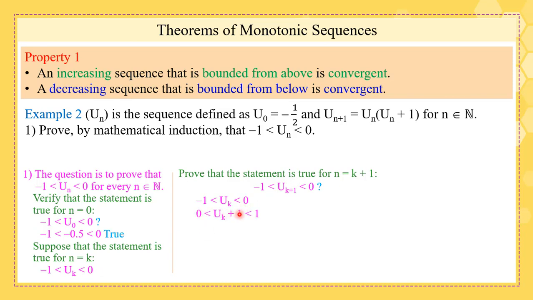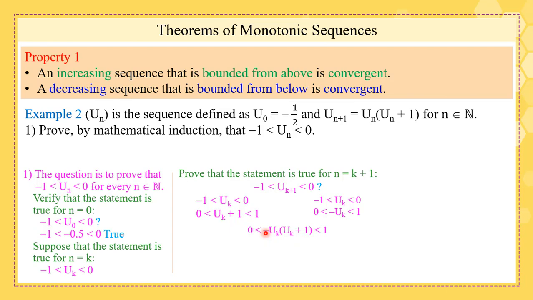So uk plus 1 is between 0 and 1 by adding 1 to all sides. Again, uk is between -1 and 0 from the supposition. If we multiply it by a minus, we flip the boundaries, we get minus uk is between 0 and 1. Now we can multiply both inequalities. We can say that minus uk into uk plus 1 is between 0 times 0, which is 0, and 1 by 1 is 1. But this is not what we need.